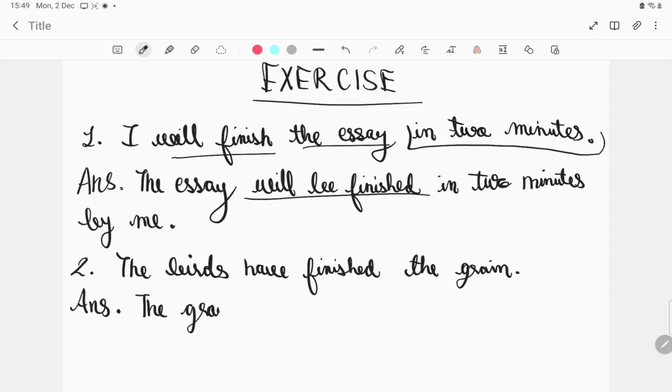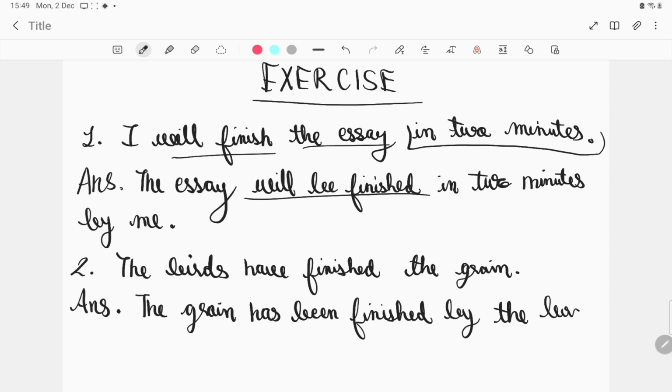The grain, have finished. Now have finished is in what? Present perfect. The birds have finished the grain, so the grain has been finished by the birds.